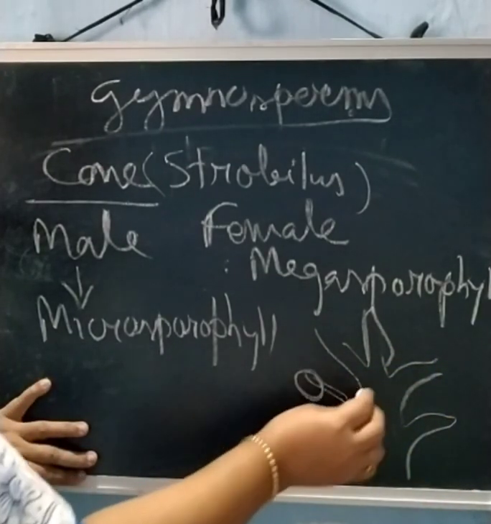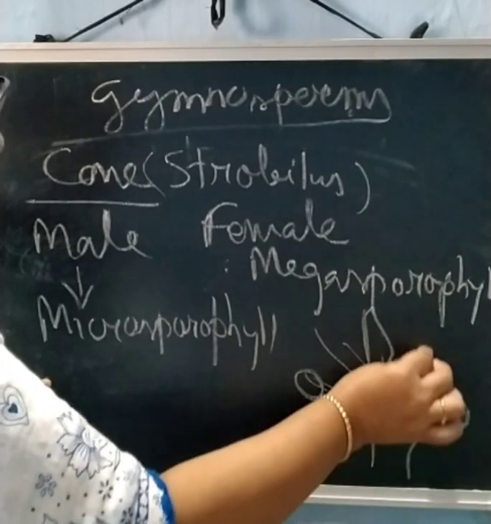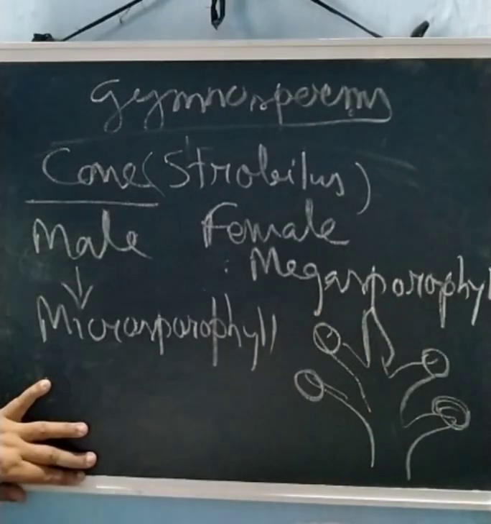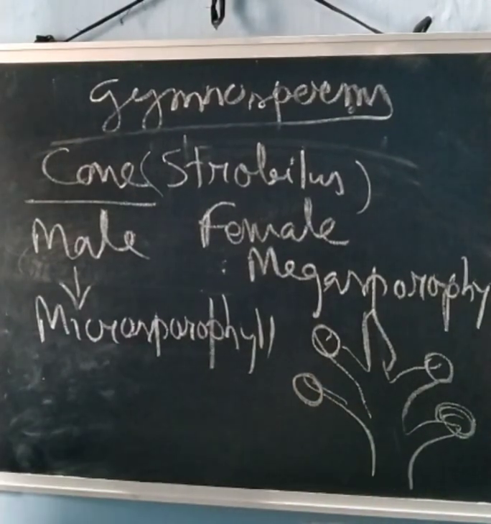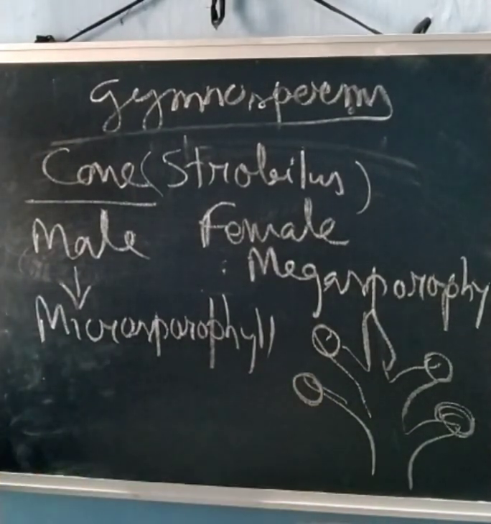And here, at this side, this ovule is present. This type of ovule is present on this megasporophyll structure. So this is the exposed ovule. The ovule is not surrounded by any ovary-like structure.